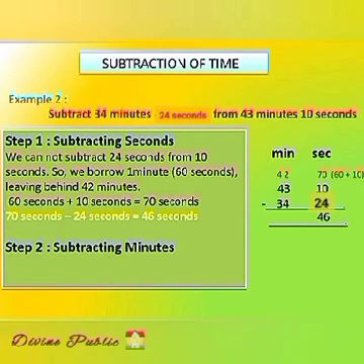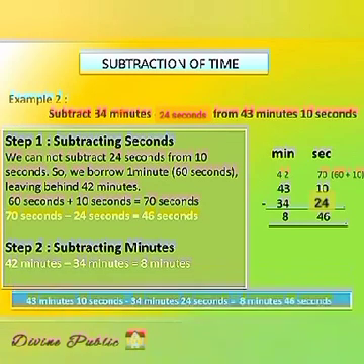Step 2. Subtracting minutes. 42 minutes minus 34 minutes is equal to 8 minutes. So the final answer is 43 minutes 10 seconds minus 34 minutes 24 seconds equal to 8 minutes 46 seconds.